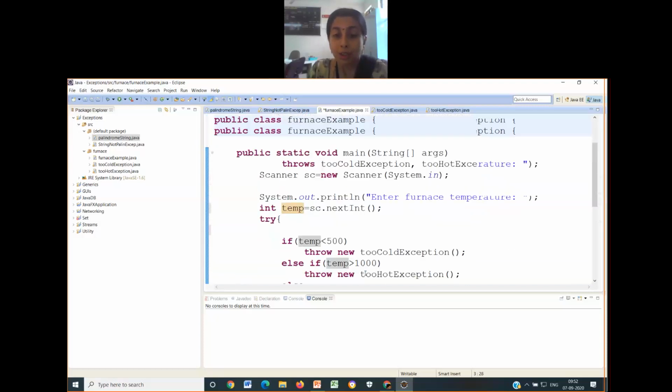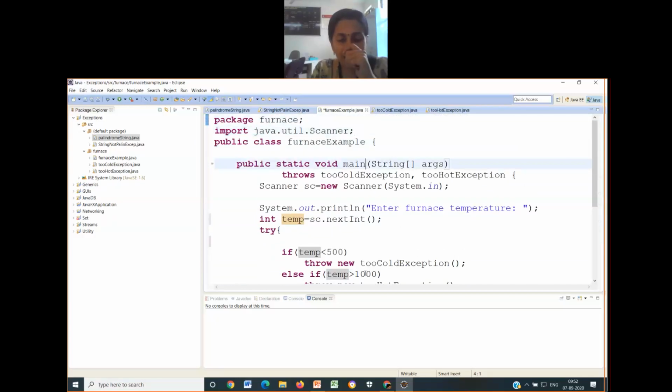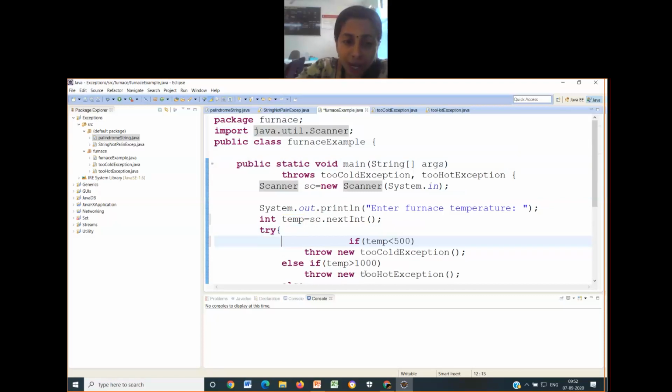So now what am I supposed to do? As usual, I'm using a simple if else statement. Because these statements are throwing exceptions, I'm putting them in the try block. Look, these two statements would never throw any exception.